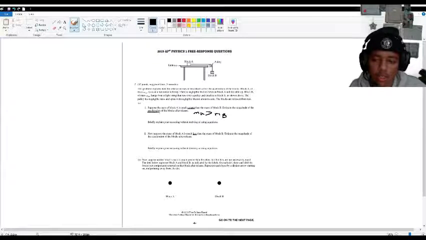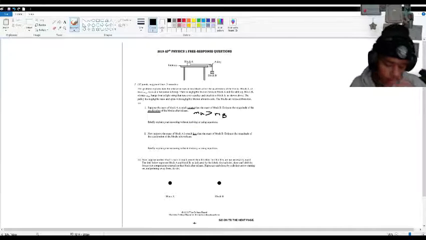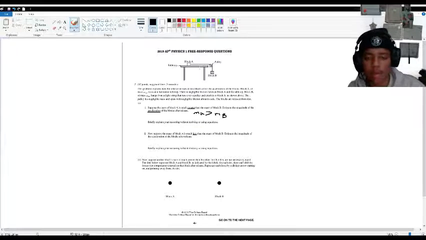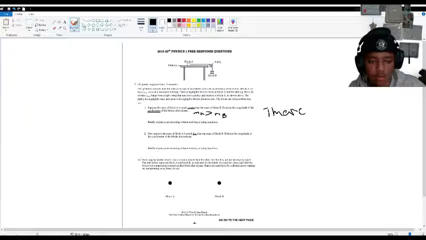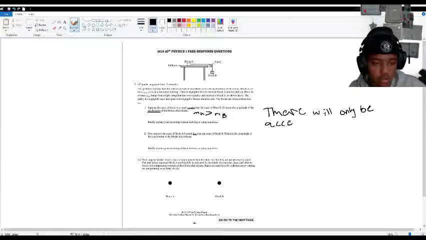what we need to understand when we're doing these types of problems, when there's a tension between two masses, is that there will only be acceleration when the net force does not equal 0.